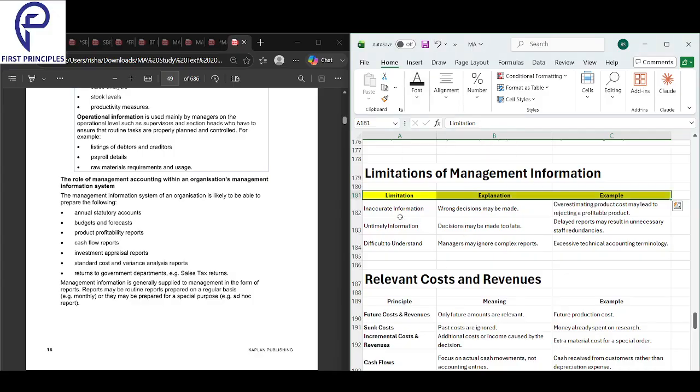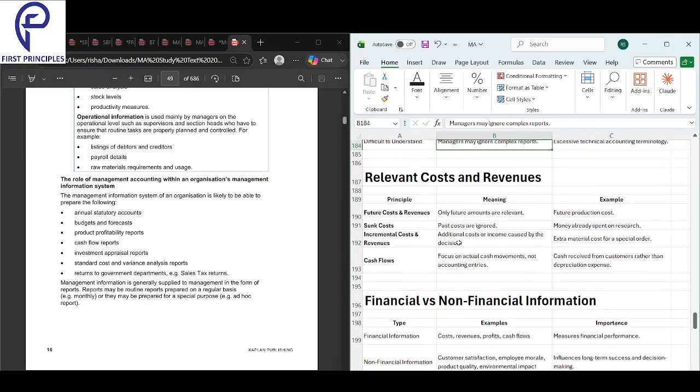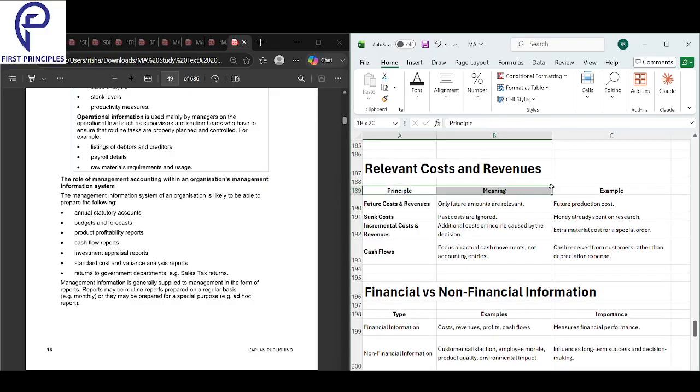Okay, limitations of management information. If there is inaccurate information, you can make a wrong decision. If the information is untimely, it will become too late. If reports are difficult to understand, managers may ignore complex reports. Untimely information, decisions may be made too late. Inaccurate information, wrong decisions may be made. Managers may ignore complex reports if they are difficult to understand. So these are certain limitations.